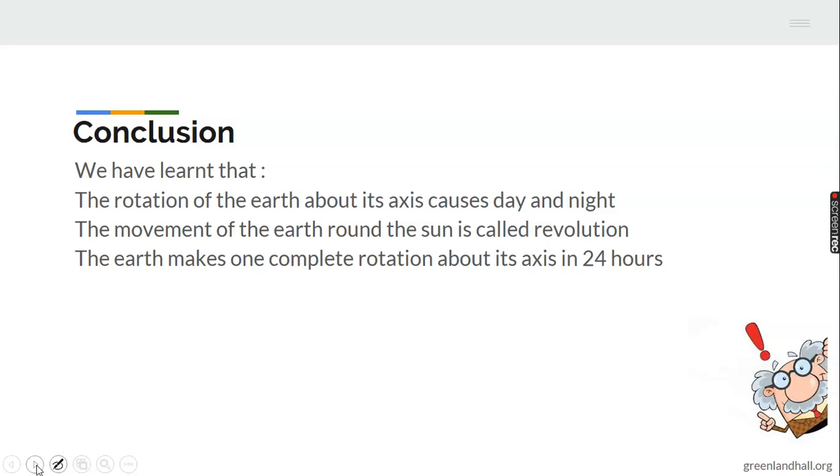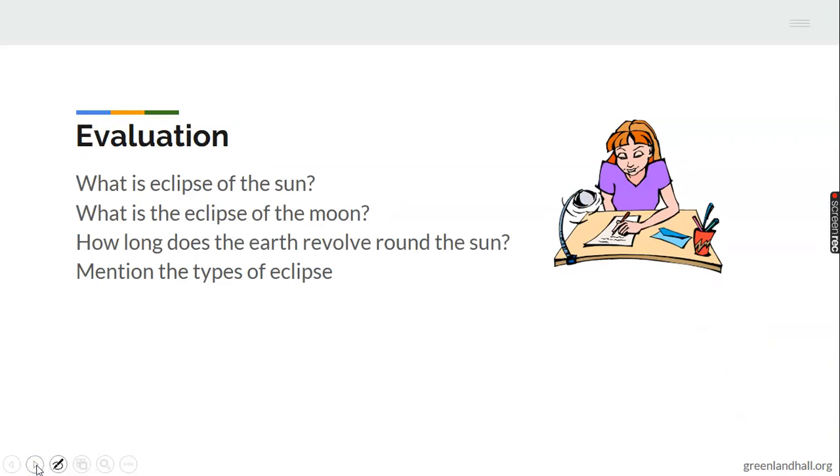I have had a wonderful time today and I trust you also have. Now, what is eclipse of the sun? You should be able to answer that by yourself. What's the eclipse of the moon? How long does it take for the earth to revolve around the sun? Mention the types of eclipse. Easy peasy. I trust you're going to do well.